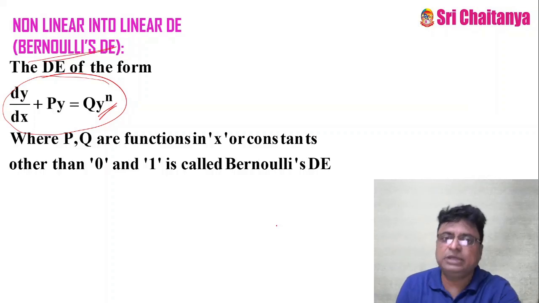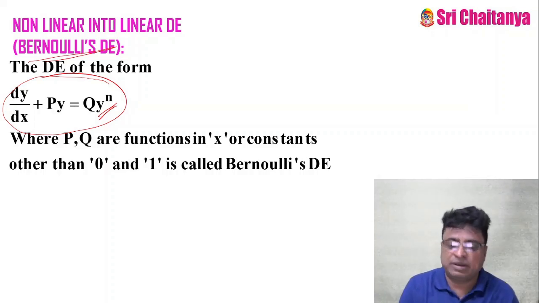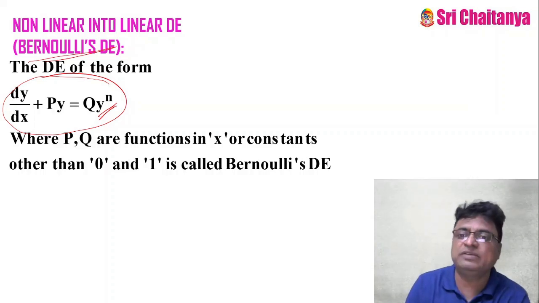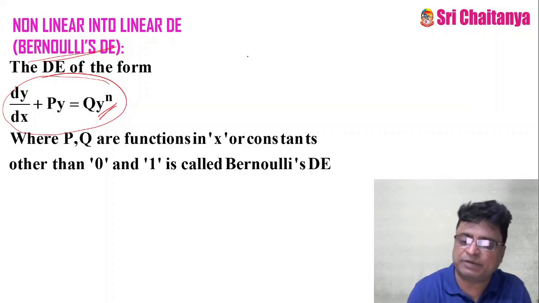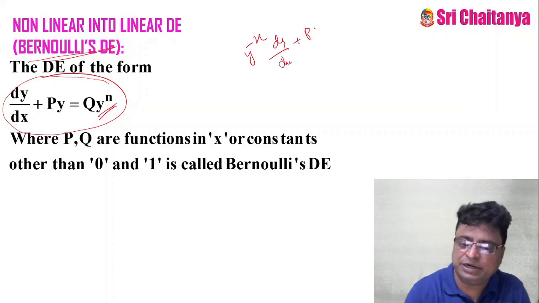It is not in the linear form. But what I am doing is, now I am going to convert this into the linear form. Once it is in linear form, then the ball is in my court. For that, I divide on both sides with y power n. So that becomes y power minus n dy by dx plus p into y power 1 minus n equal to q.